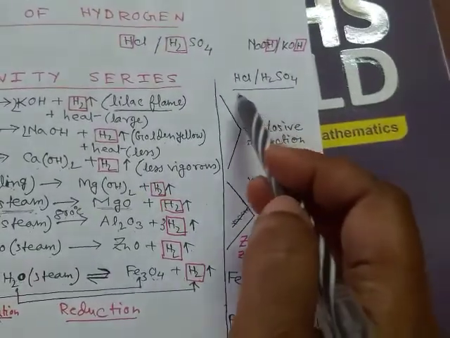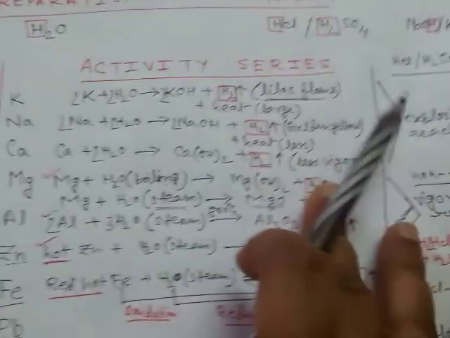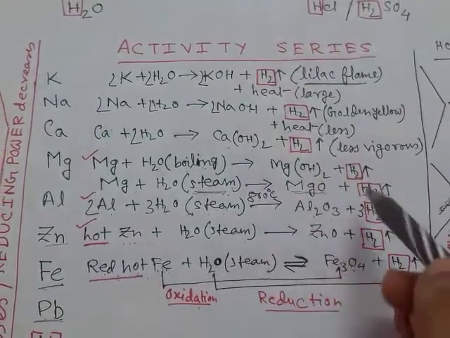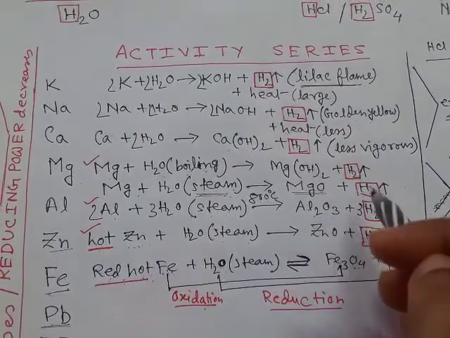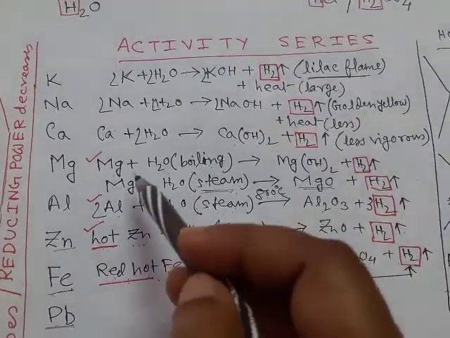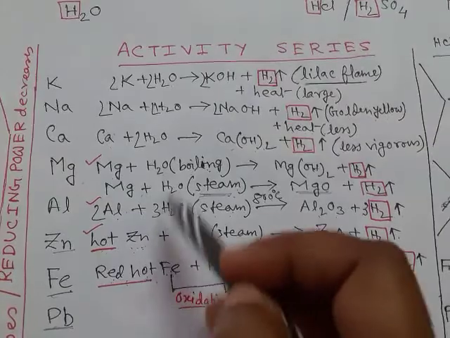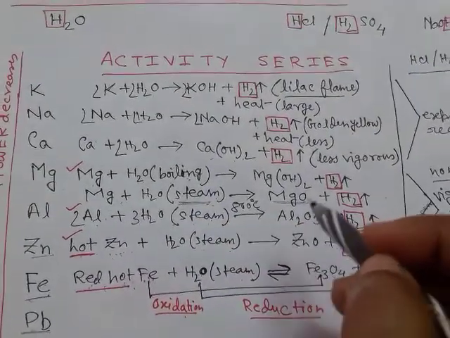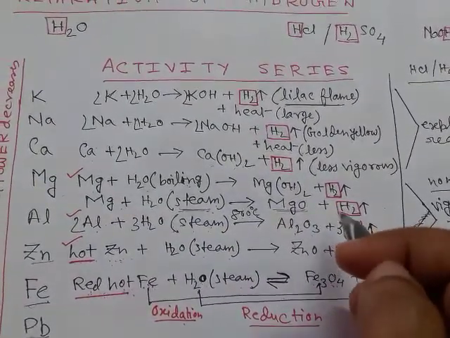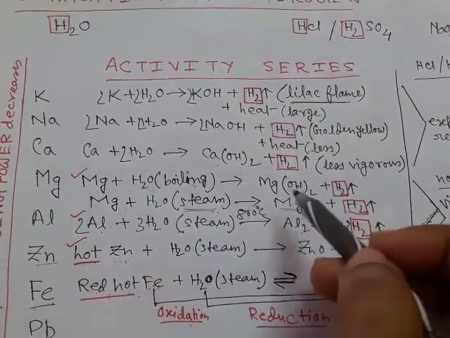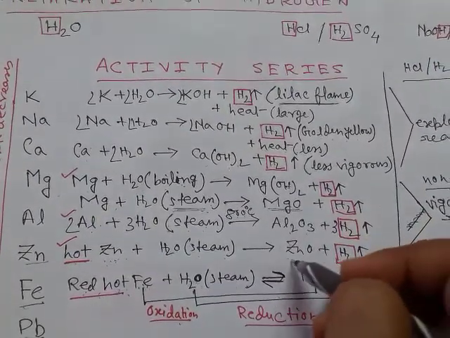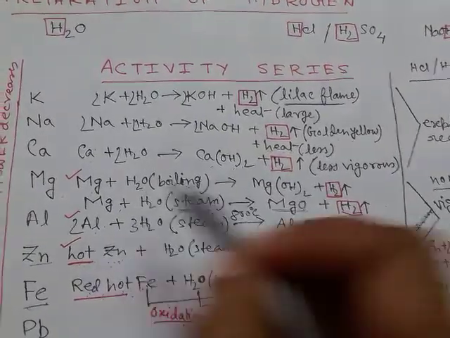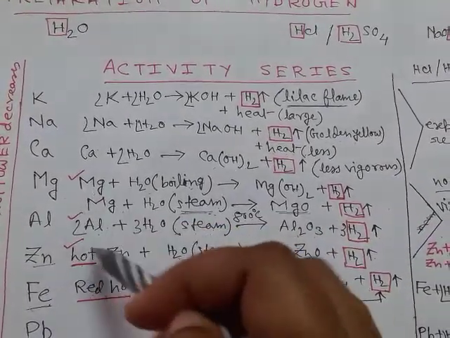Similarly, during hydrogen production, for magnesium, aluminium and zinc, these reactions do not proceed after some time, because the magnesium oxide, alumina or zinc oxide form a coating over the metal.